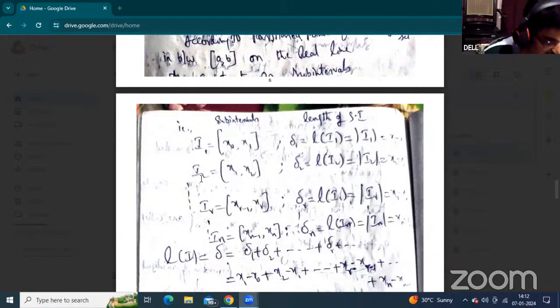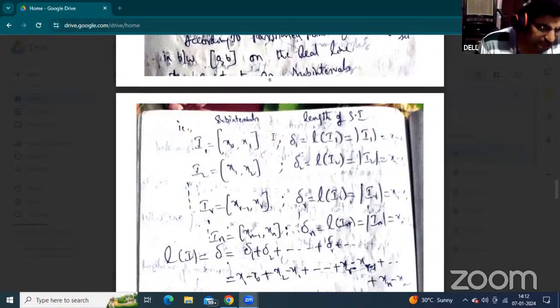For the second subinterval, according to the partition points, we take x1 and x2. These 2 partition points represent the second subinterval. The length of the second subinterval is L of I2, or mod I2, or del2. That length is x2 minus x1.